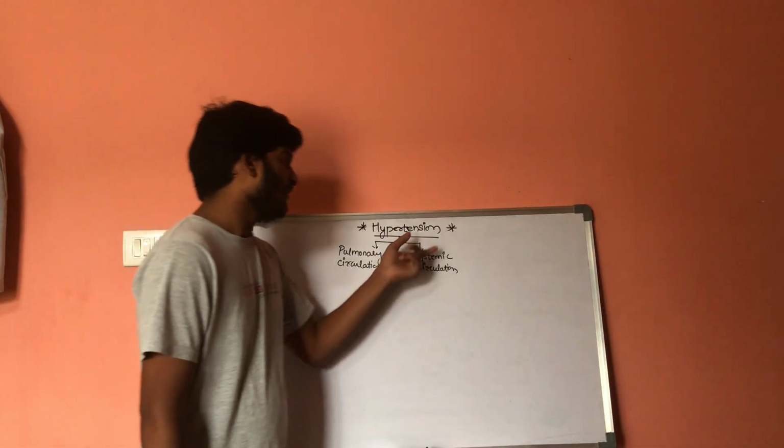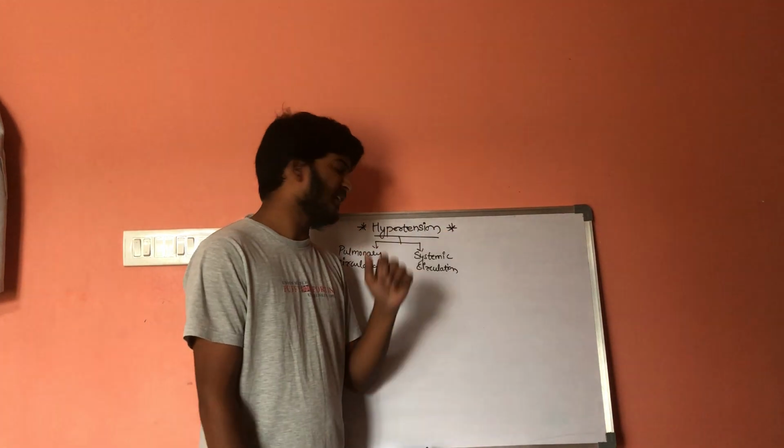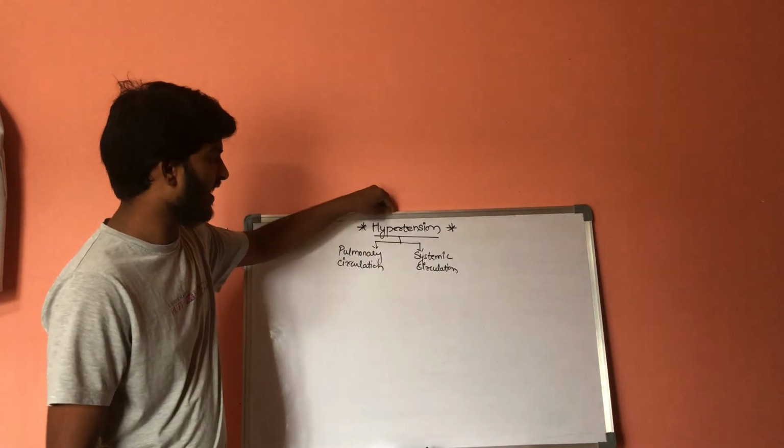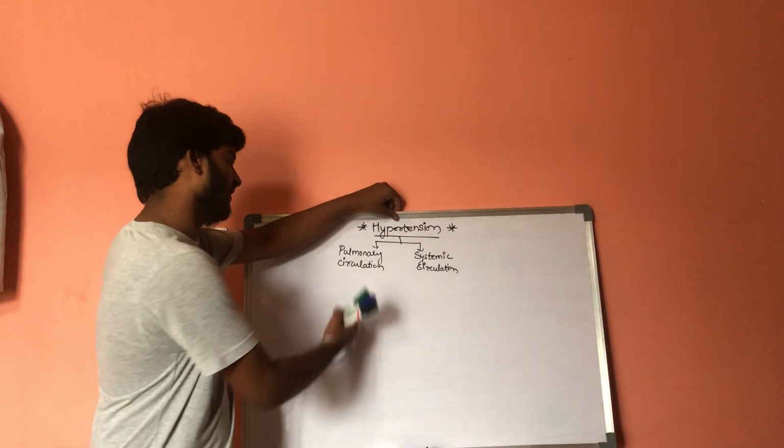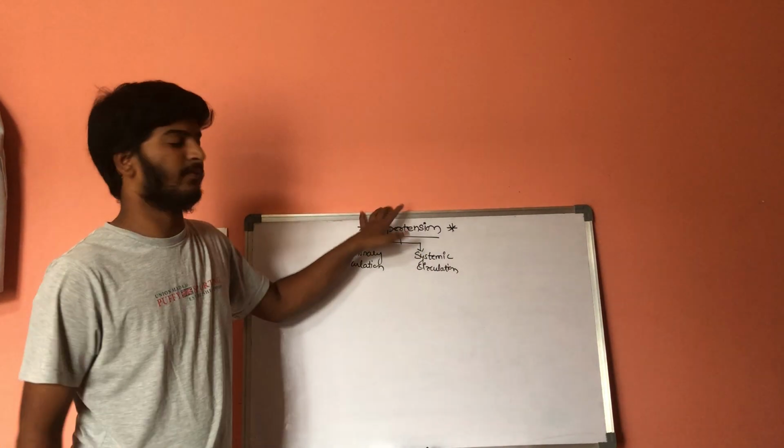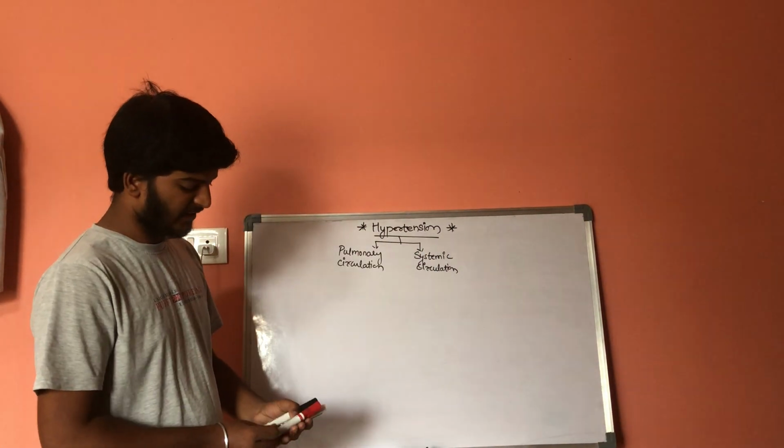Now, while discussing hypertension, what exactly does hypertension mean in these two types of circulation?